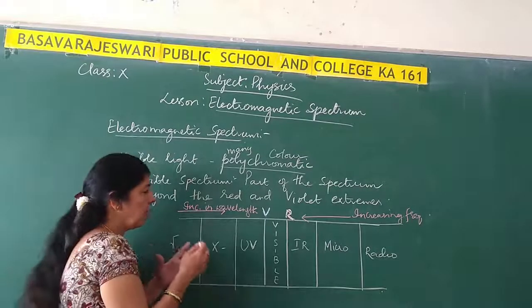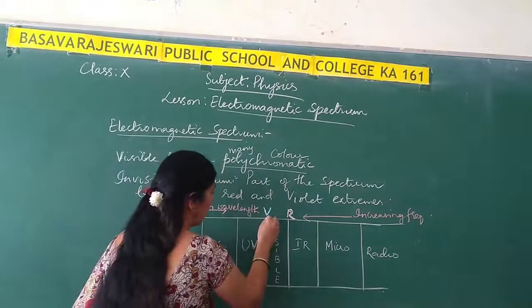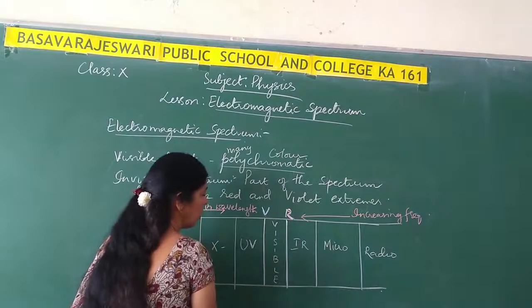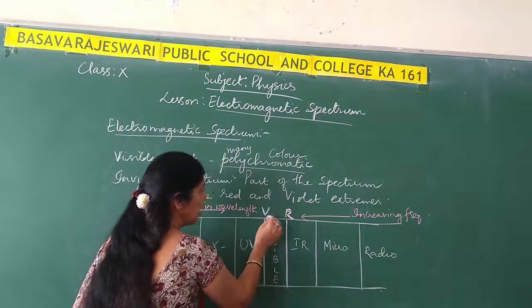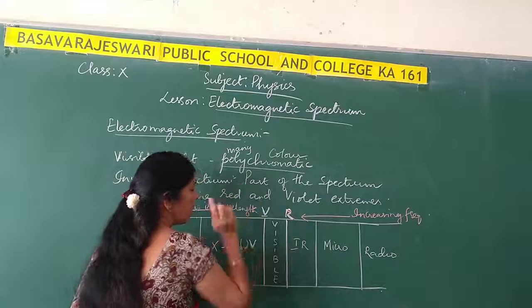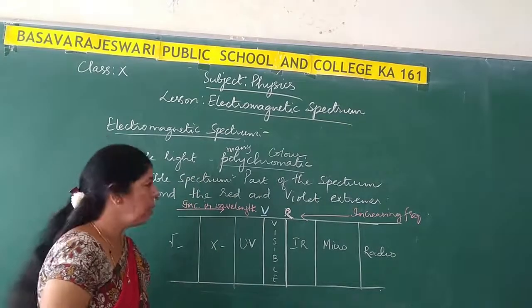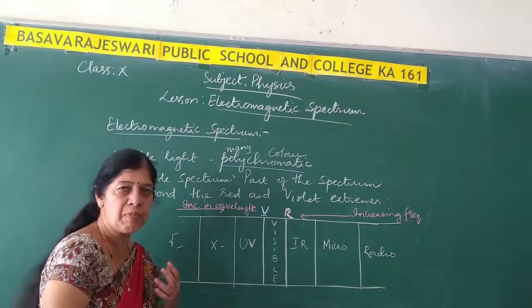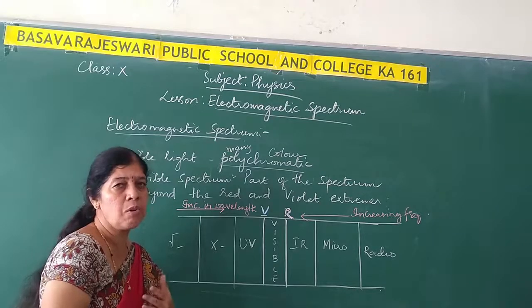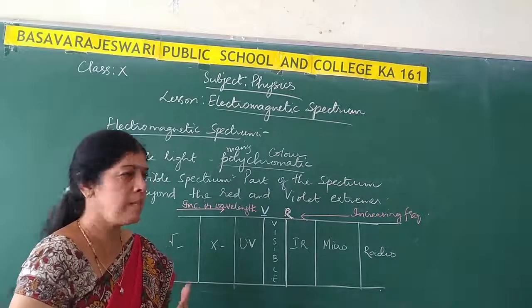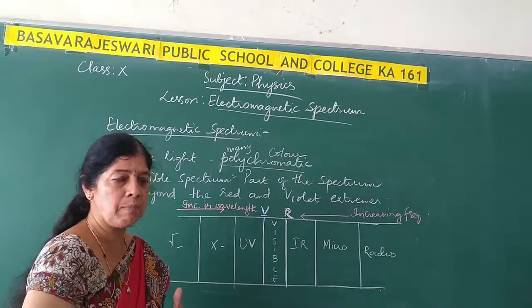Now we have already obtained the knowledge of visible light. As I have told you, what is the wavelength range of visible light? The wavelength range is 4000 to 8000 angstrom units. Apart from visible light, the energy coming from the sun also consists of other radiations, and all these radiations together can be termed as an electromagnetic spectrum.